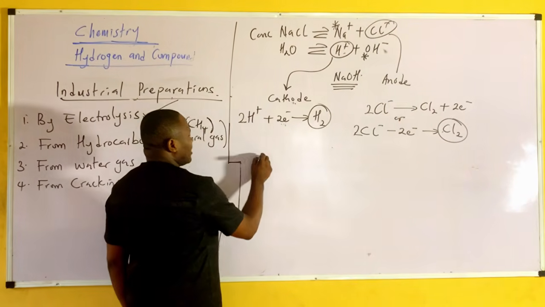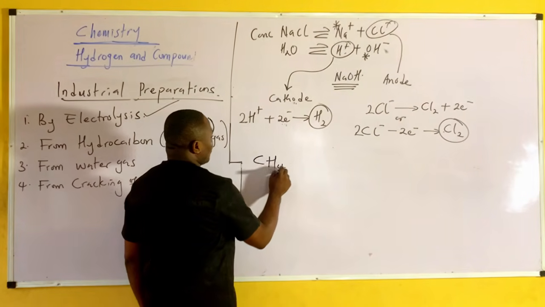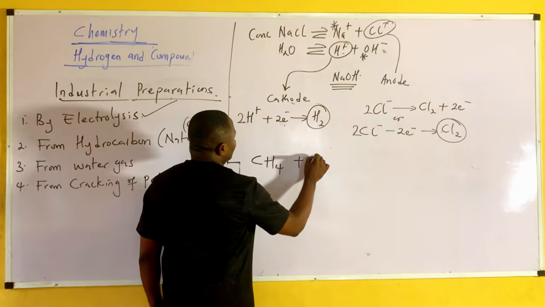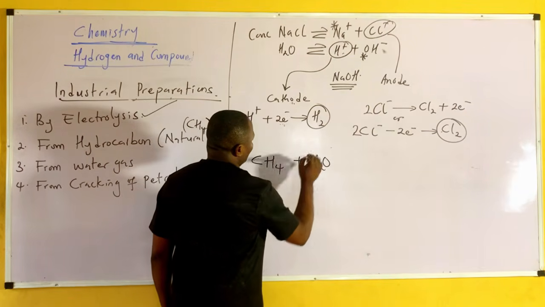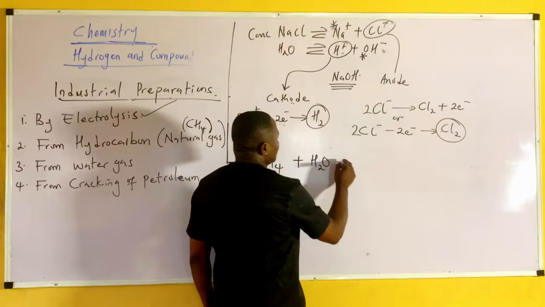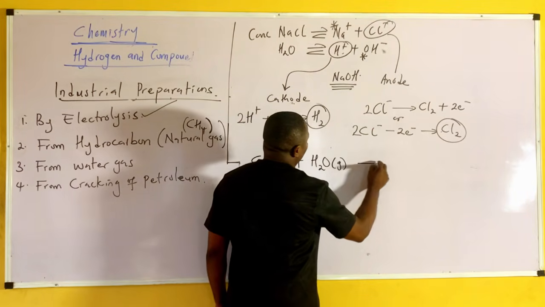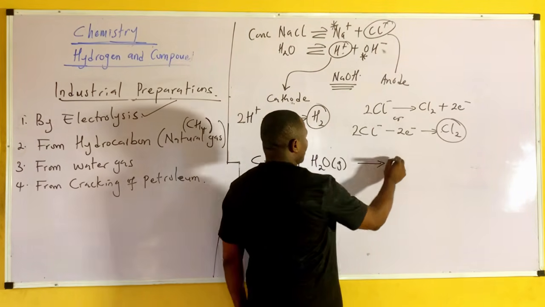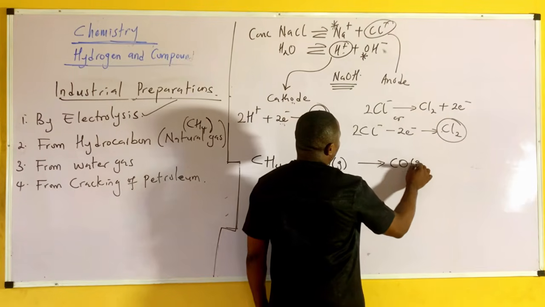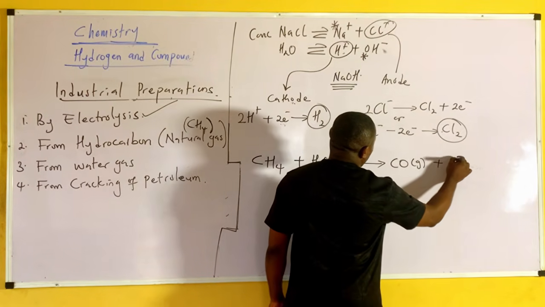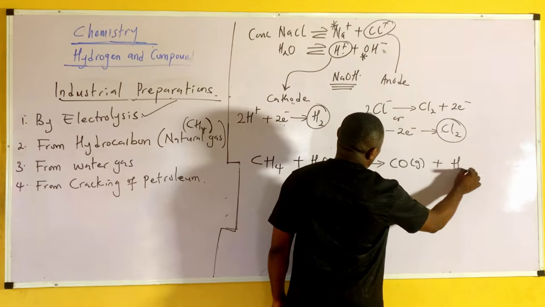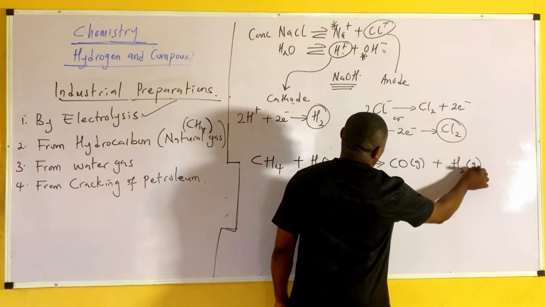So we have methane, CH4, plus steam, which is H2O. Now, what would this give to us? It will give us CO gas plus H2 gas.